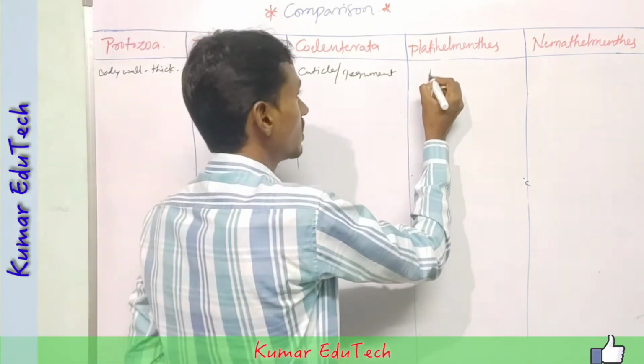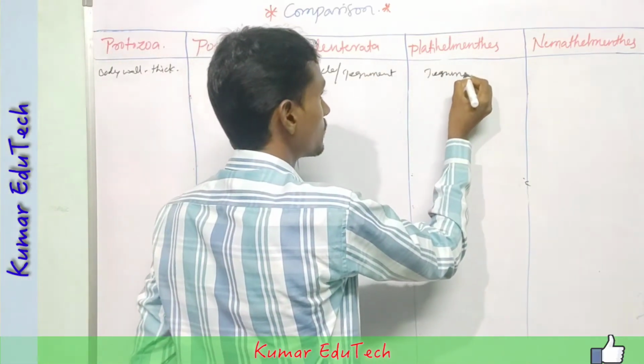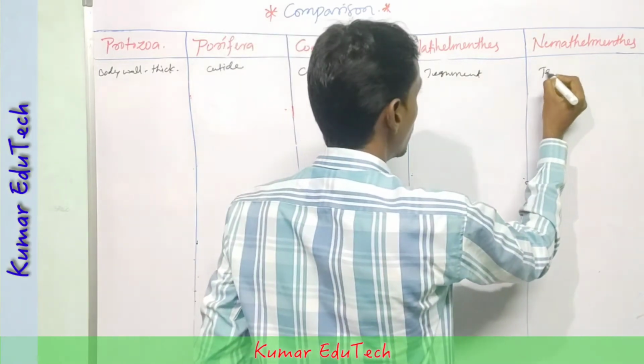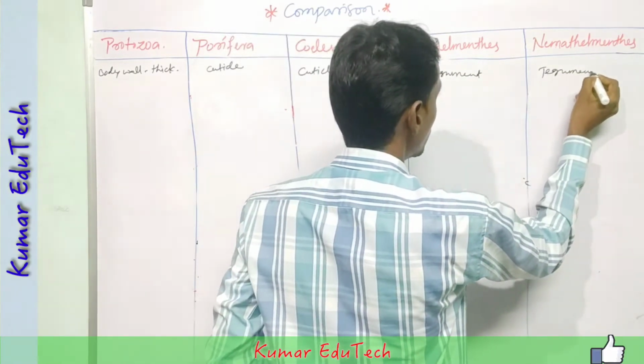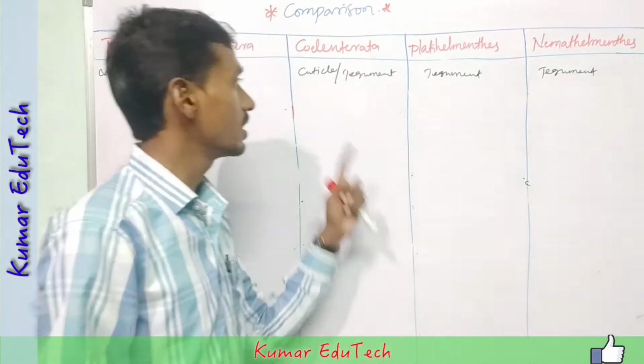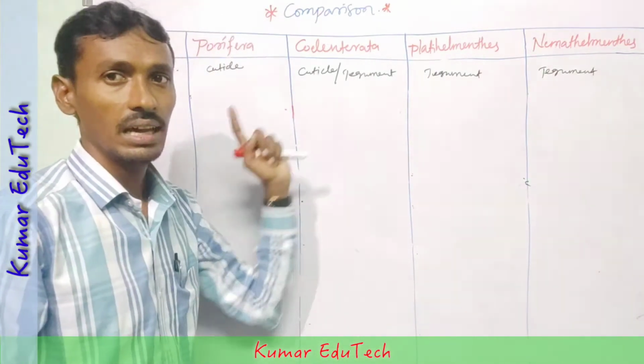In platyhelminthes also tegument. In nematohelminthes, tegument is present. This tegument is a thick layer.